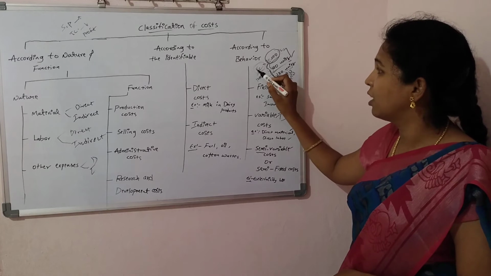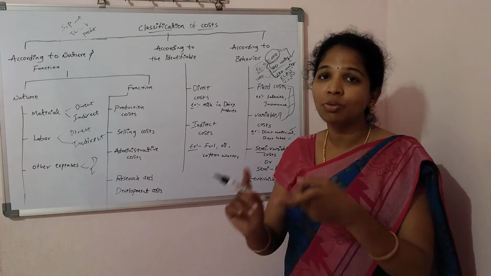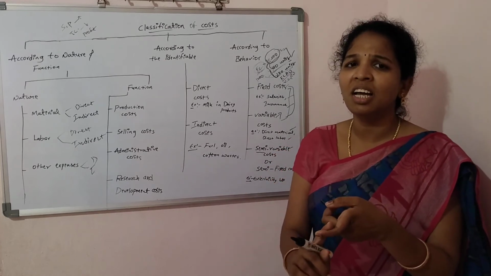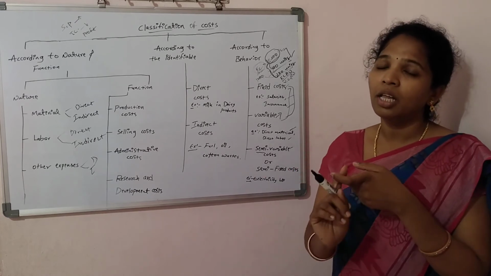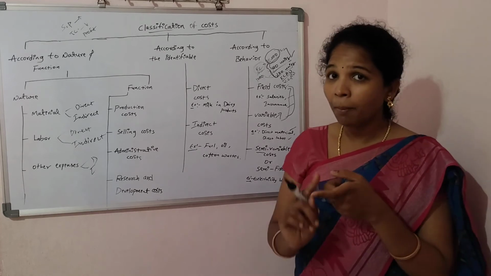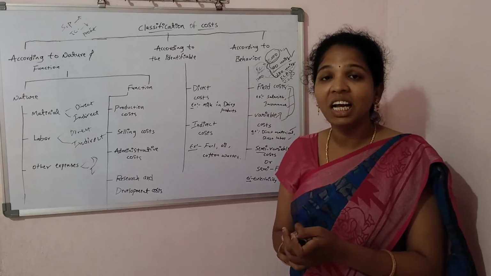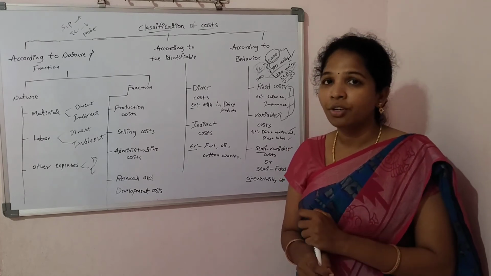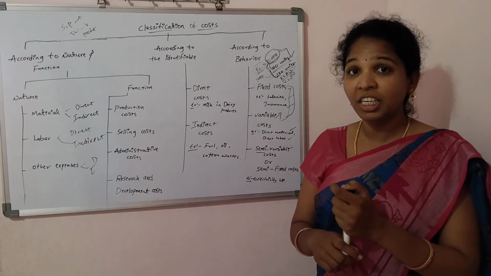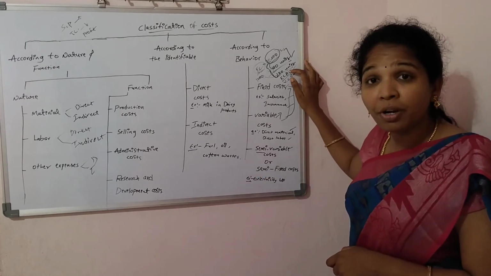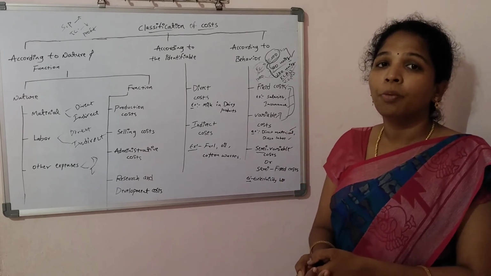That is the fixed cost. Whatever may be, we are producing 100 units, 110 units, or 120 units. That is the maximum limit, some portion of the limit is there. According to that limit, the fixed cost is constant. But fixed cost per unit is changeable. Fixed cost is constant, not changed, and variable cost is changed. But the fixed cost per unit also changes. Variable cost changes according to the produced volume.